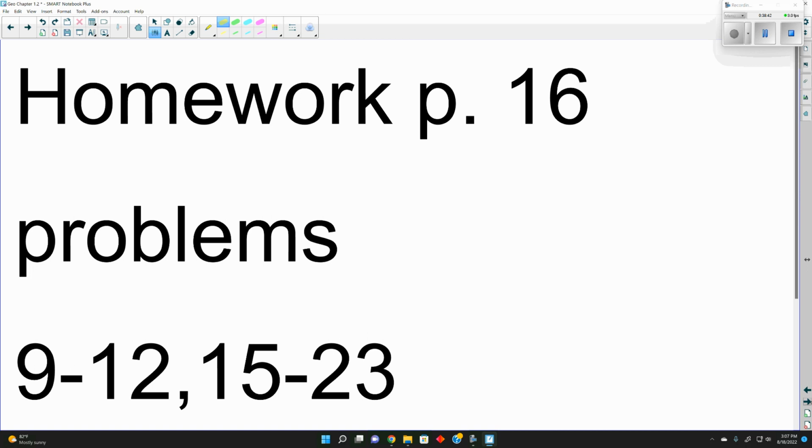You can put it all on the graph paper if you want. You can start working on it now.